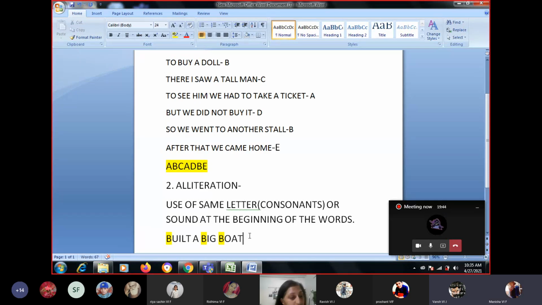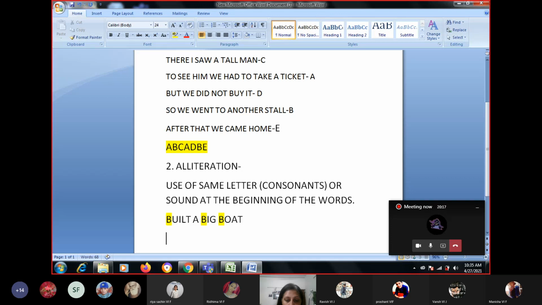Please see, we do not say the vowels. We will only see the consonants, and we will ignore words like "and" and "is". They are vowels anyway, so we don't see them. We don't see conjunctions. We only see the first letter of the word if they come together in a single line. If the first letter or the sound is the same for the consonants, then it is alliteration. I gave you an example.